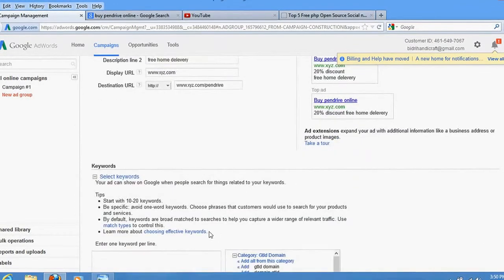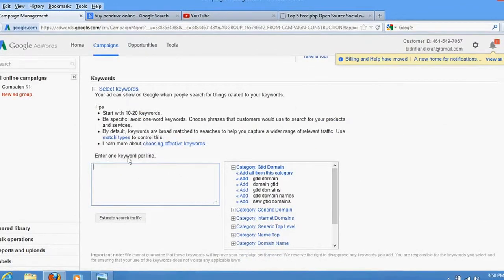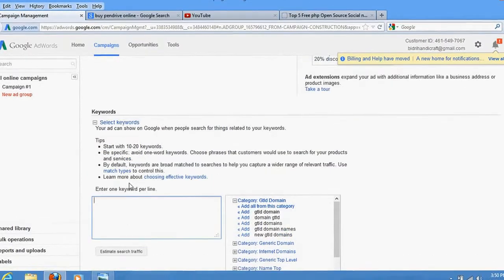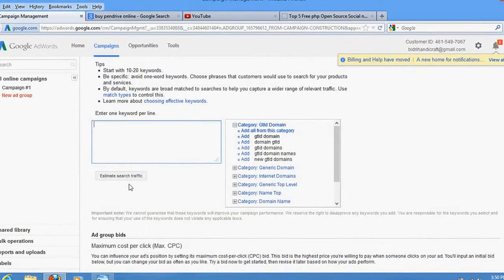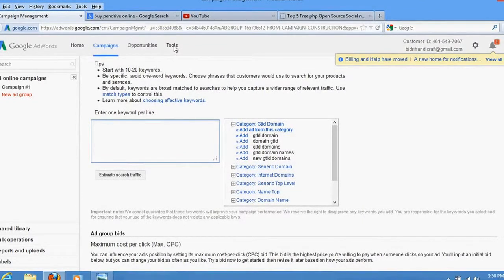After that, the main thing is that you have to select your keyword. This is the main option. You can use commas, or hit enter, and select your keywords. First of all, it's better to use a keyword research tool. For that purpose, click here.